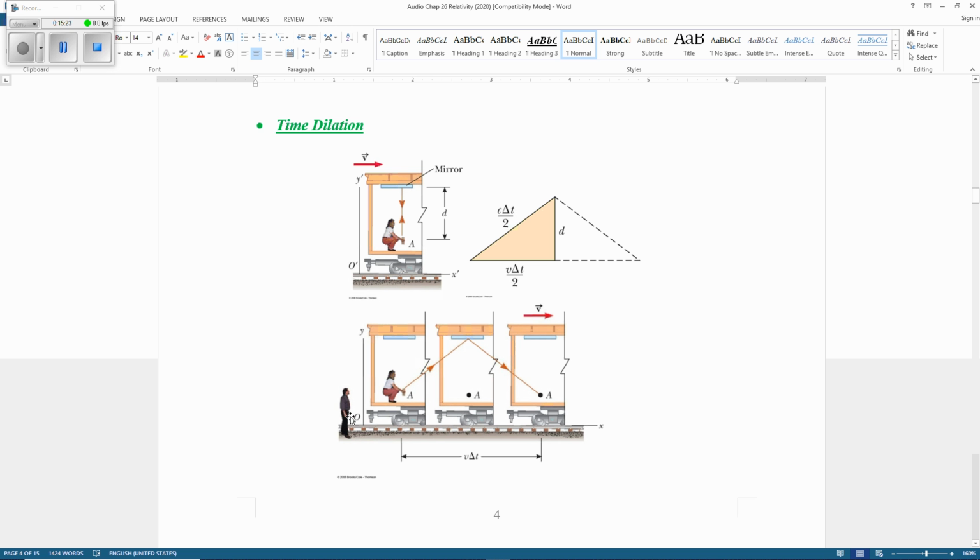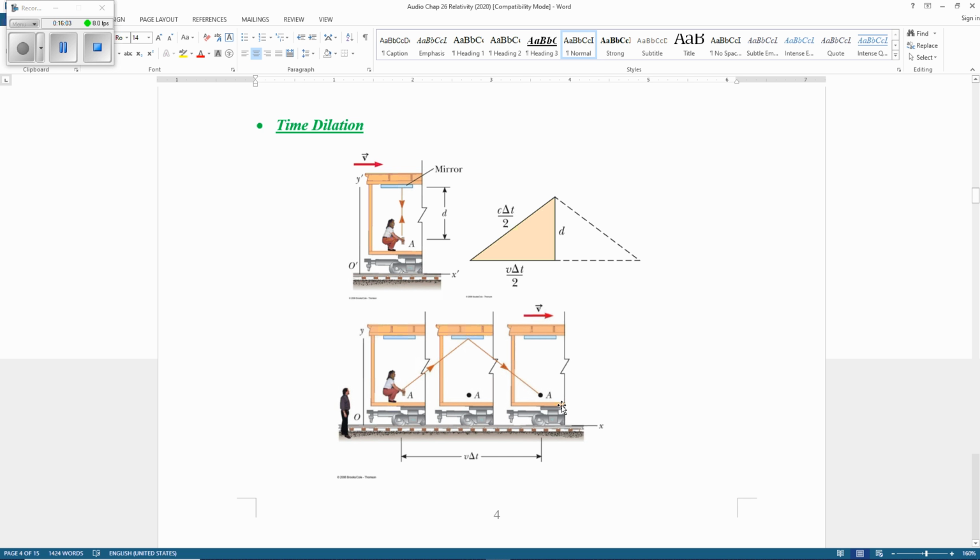See, so for Ben, the light travels up and down that way, like a triangle. Okay, so this distance, of course, goes up this way, down that way. So this distance, up and down, is longer than this distance, straight up and down. So Mary and Ben think the light travels different distances. This is for Mary, and this is for Ben.